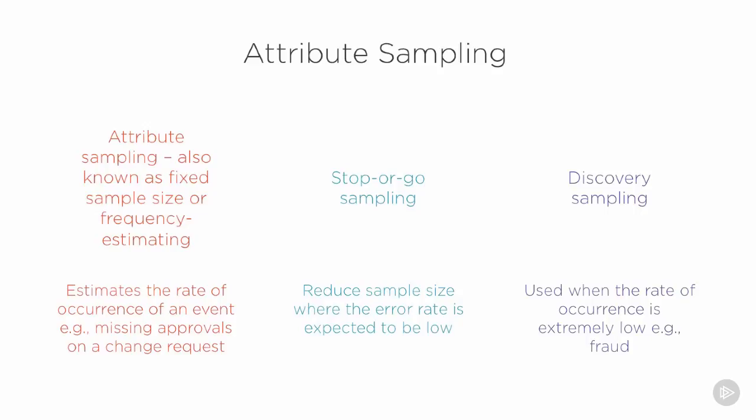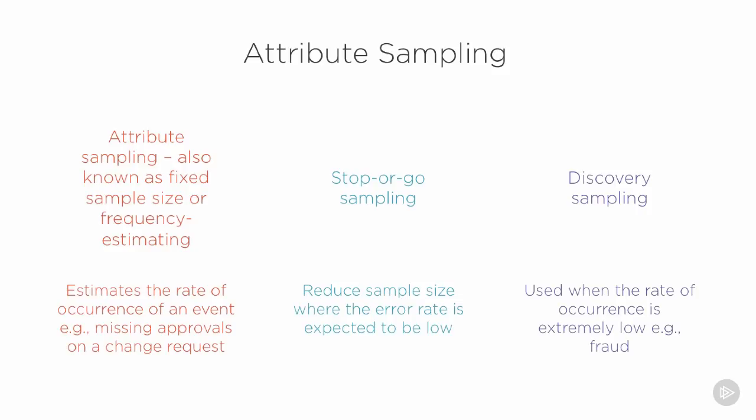So attribute sampling, which is also known as fixed sample size or frequency estimating, estimates, as we mentioned a moment ago, the rate of occurrence of an event. For example, missing approvals on a financial transaction or, say, on a change request form. However, if I'm looking at an area where there's a lower chance of a missing attribute, I may instead use something like stop and go sampling.